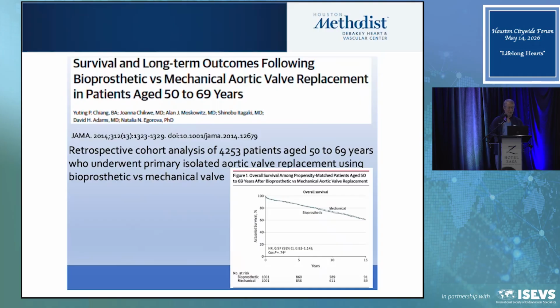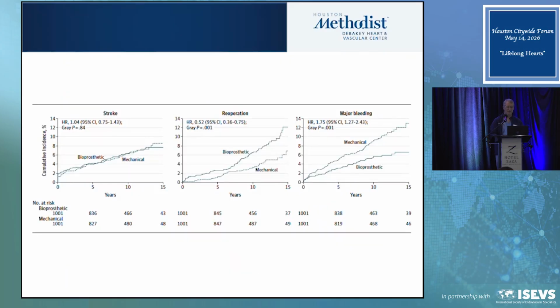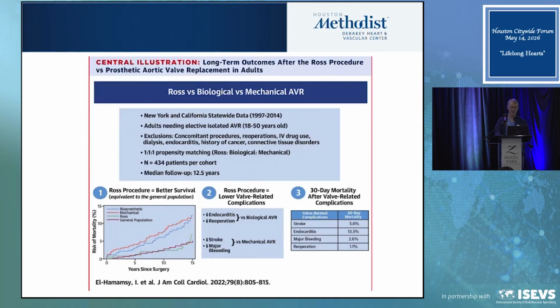Now, it's very important when we look at this, there's no real difference between 50 and 65 years old between the survival between a biologic valve and a mechanical valve. What you're trading off is the risk of reoperation with the biologic valve versus the risk of bleeding with a mechanical valve, but no difference in survival.